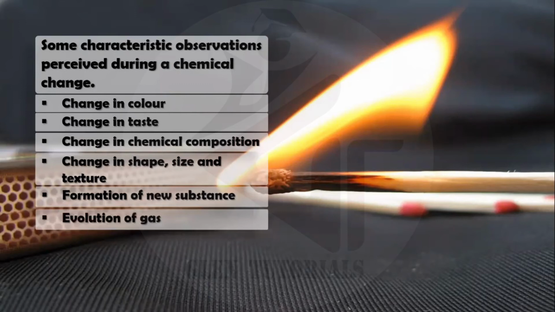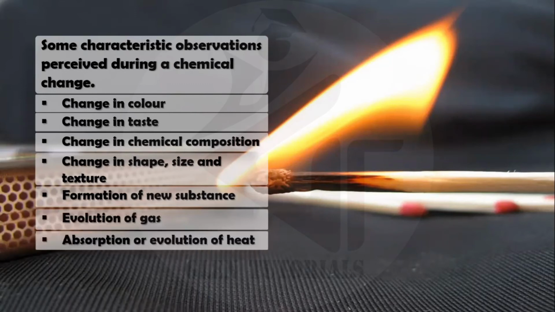Formation of a new substance. Totally new substance is formed and gas also evolves. Gas is given out. Absorption or evolution of heat. Heat is either absorbed, मतलब heat आ जाता है substance में, or it is given out.